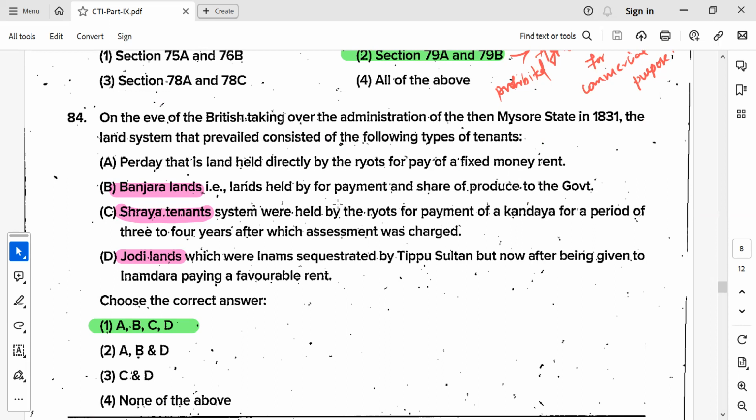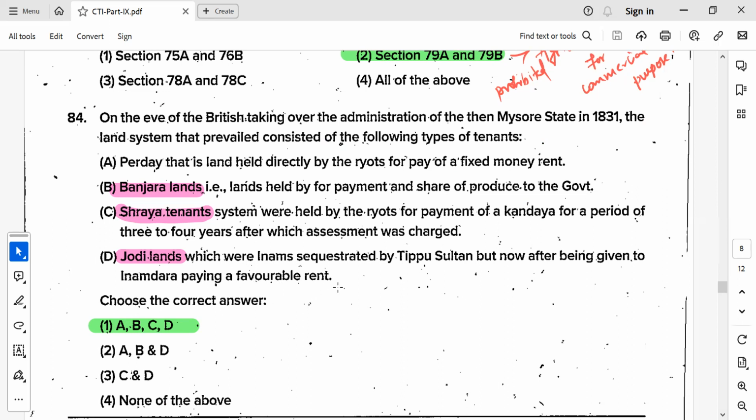Some of these are held by landlords. The Sharah tenant system was held by ryots for the payment of Kandaya for a period of 3 or 4 years, after which assessment was charged. Same type, Jodi land is given to Zamindars. Inams are nothing but lands sequestrated by Tipu Sultan, now given to Inamdars paying a favorable rent. So they have to pay.